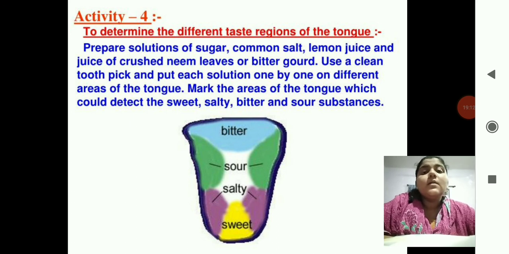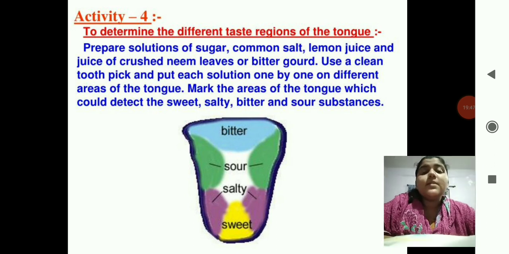Then again drink water, wait for 2 minutes, then take lemon juice, put it on your tongue, and feel where you feel the sourness. Then drink water, wait for 2 minutes, then take the neem leaves or the bitter gourd and feel where you can feel the bitterness. So here's your activity for today. You have to check where you can feel the taste of whatever substances you have taken.